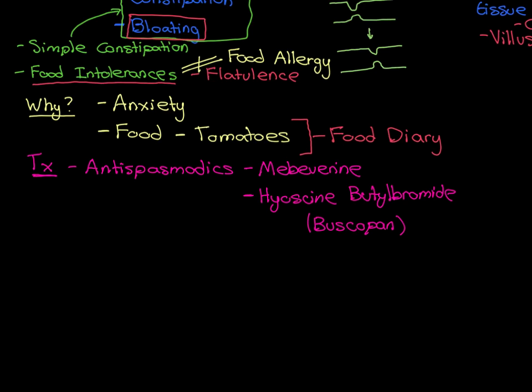Generally, we advise that people take them as a relief agent. So when they have a really, really bad abdominal cramp that is not getting better, they can take one of these drugs and hopefully that will relieve the spasm. It will make the intestine come out of the spasm. In people with really, really severe IBS, where they're getting really bad cramps every single day, then what we can do is prescribe these drugs so that they're taking them on a regular basis to try and have a prophylactic effect to prevent the abdominal cramps from occurring in the first place.